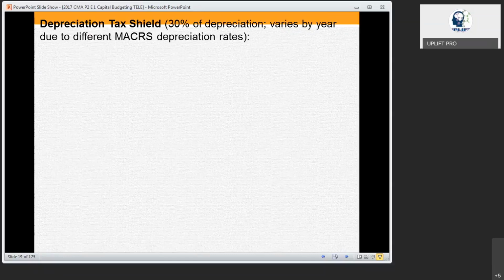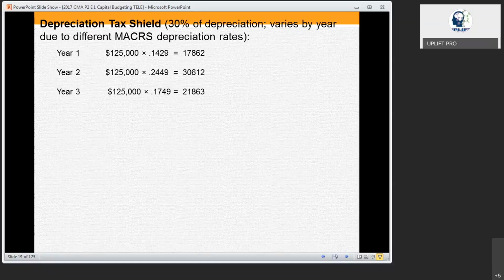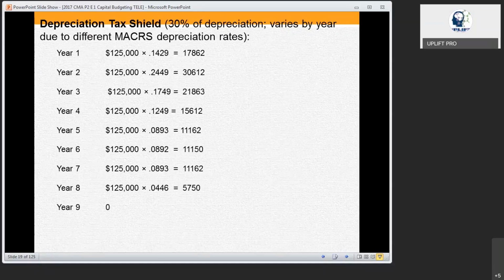So now we know the depreciation amount for year 1 is 14.29 percent, which is 17862. Like this, we'll be able to find out the depreciation for all the years. Each and every year, we have to find 30% into the depreciation amount.